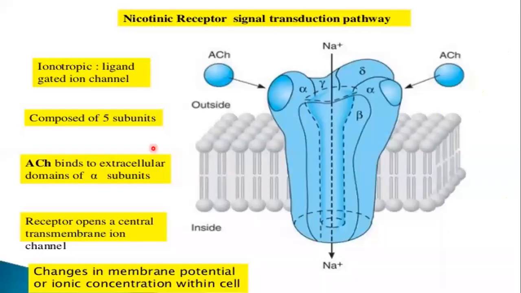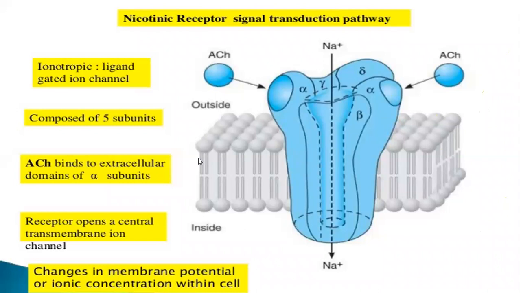Now I will try to discuss the nicotinic receptor mechanism, how the nicotinic receptors work. If you remember, we have discussed the adrenergic receptor mechanism. The adrenergic receptors are 7-pass transmembrane receptors coupled with the G protein, and when you stimulate them, you increase the kinase activity and the cell activity is altered, right?